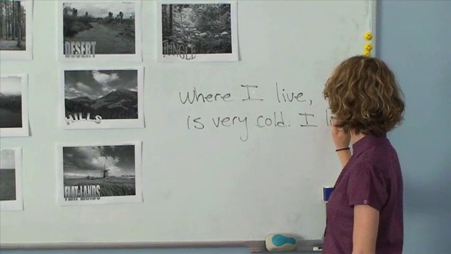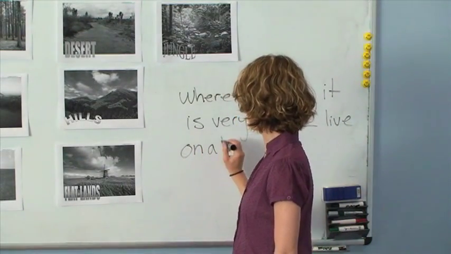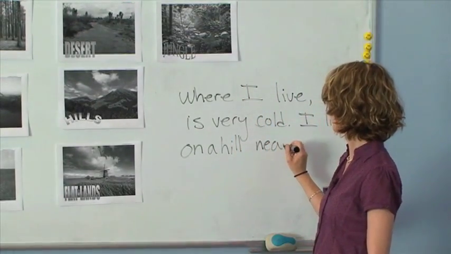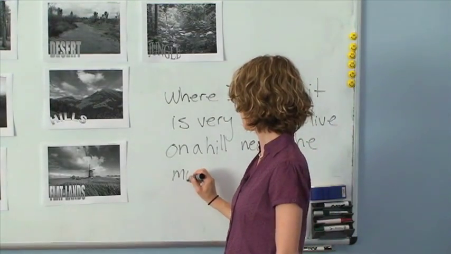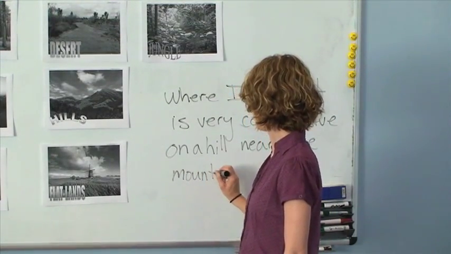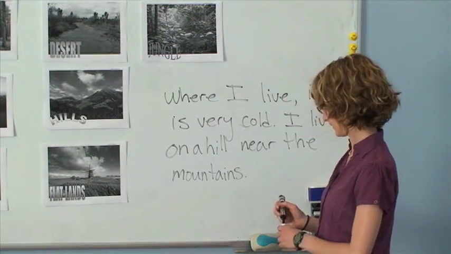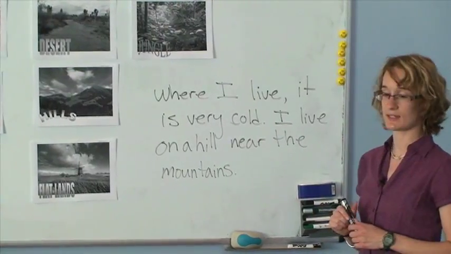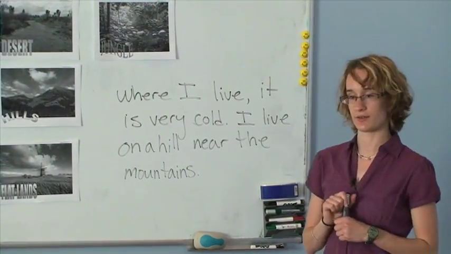I live on a hill near the mountains. Okay, so this is what I would write. Where I live, it is very cold. I live on a hill near the mountains.